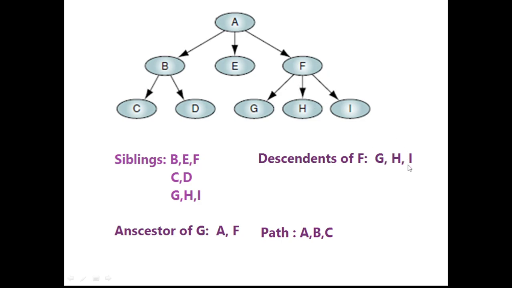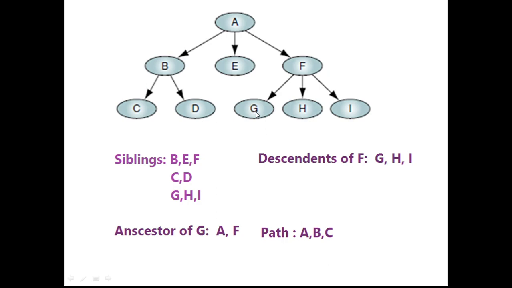So descendant is nothing, it's equivalent to the word children. Children is a general term, and we can use the word descendants also to refer to the same meaning. Ancestor of G. So ancestors of G are A and F. All the nodes which are in the path from root to that particular node are all part of its ancestors. And path. Okay, so how do we say what is the path for a particular node?